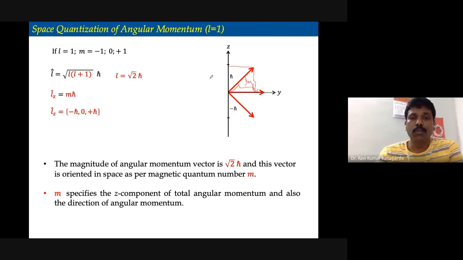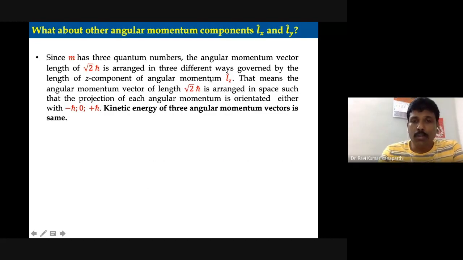So the point you should remember is that we cannot talk about Lx and Ly. We can only talk about one of the angular momentum components, Lz. And please remember that there is no specificity with regard to the z component.